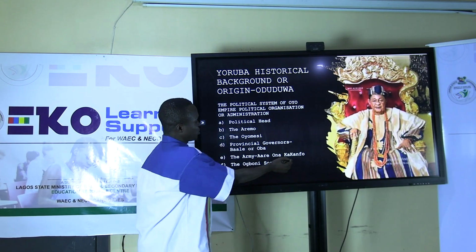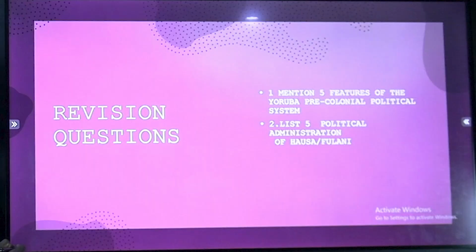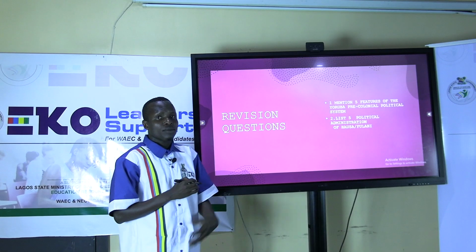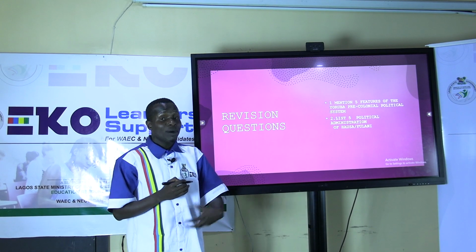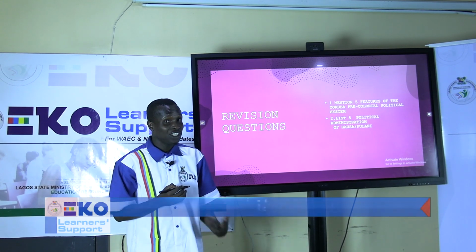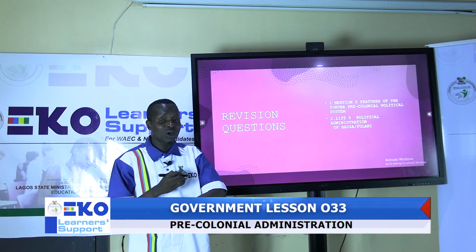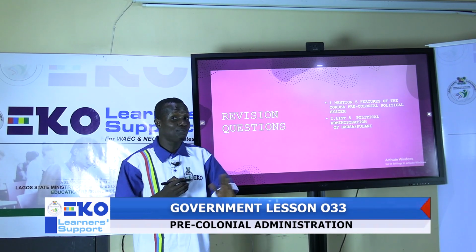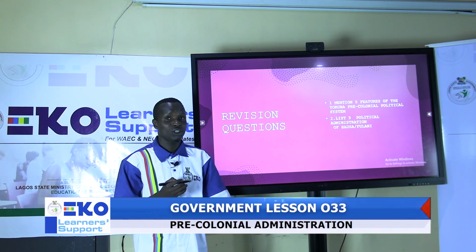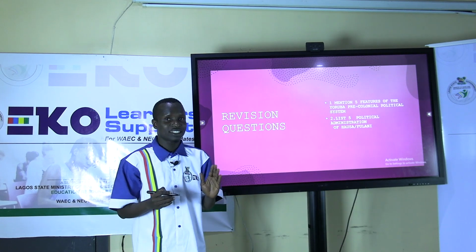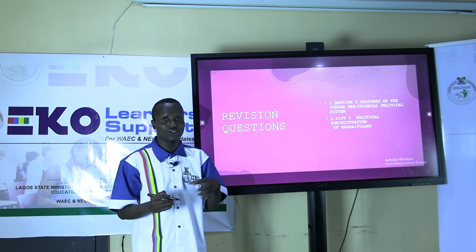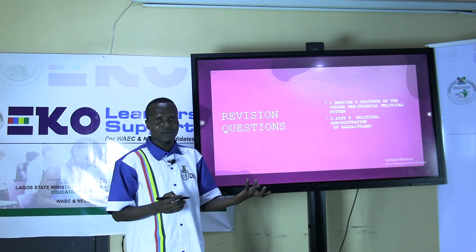Let's move to the revision questions. Number 1, mention 5 features of the Yoruba pre-colonial political system. 2, list 5 political administrations of Hausa and Fulani. Students, you might find these questions in your examination. You will surely find them in Section B of WAEC and NECO. They usually ask that question most times. Pre-colonial administration in Nigeria. So these are some of the answers.